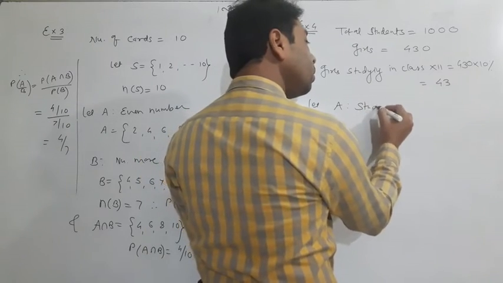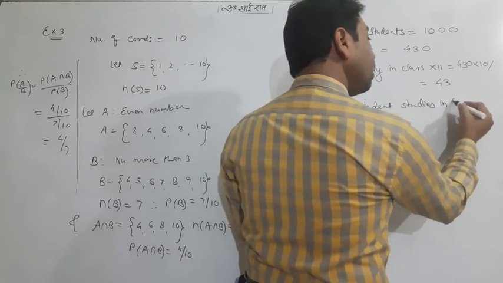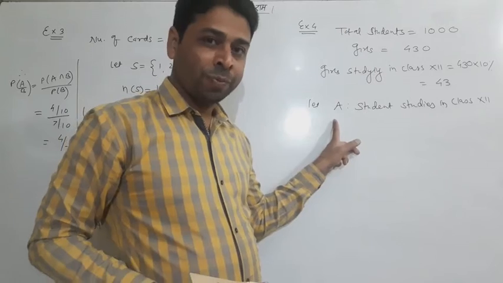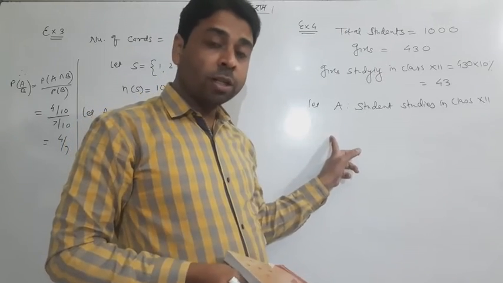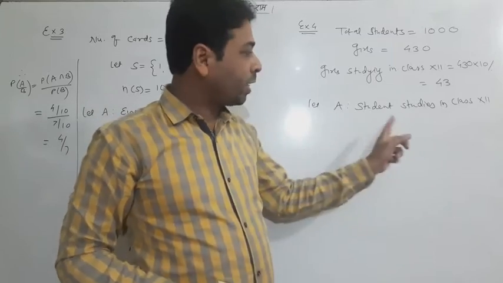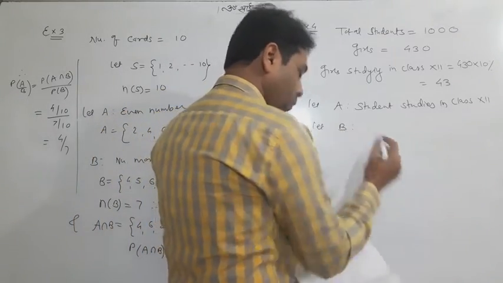Let A be that event. Whatever A is, we do not need N of A or P of A, so don't go after that. A is sufficient.